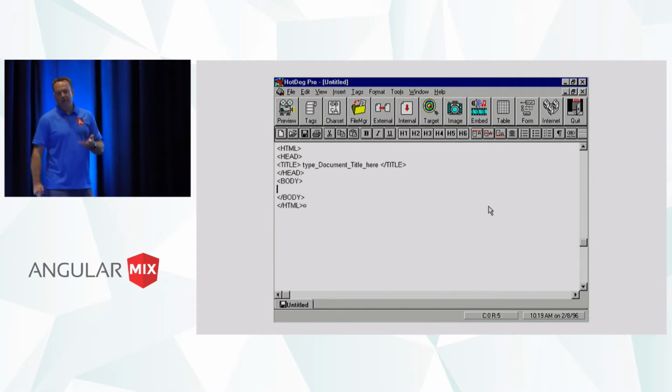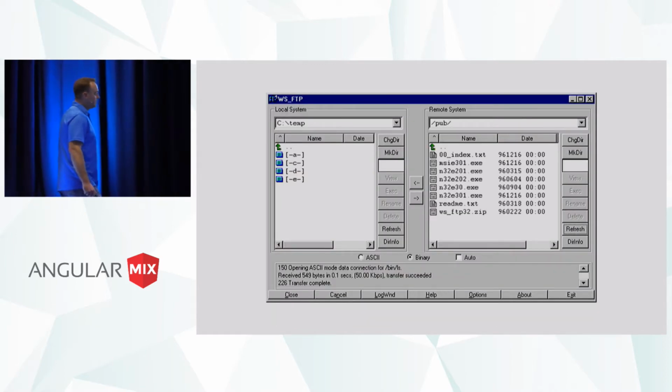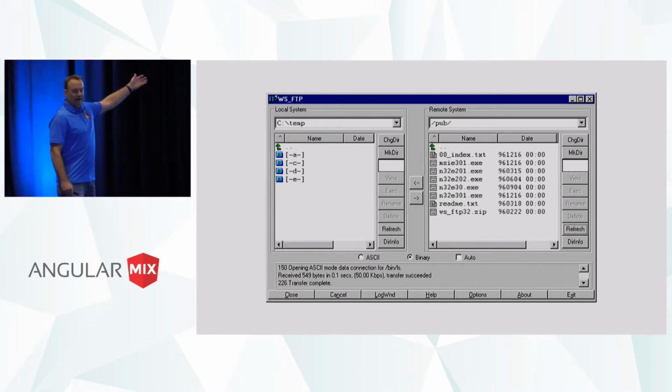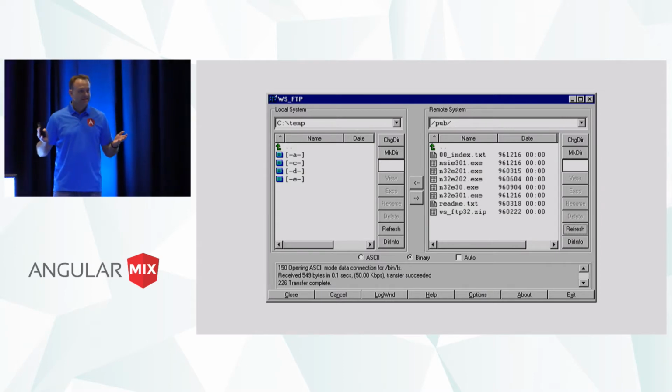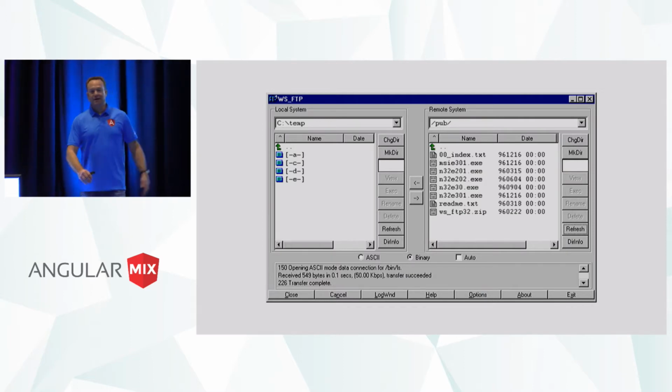But when it came to deploying code, it was actually pretty straightforward. I used to use WSFTP, and if you haven't seen this, on the left, that'd be my code. On the right, that would be my server I'm trying to target. And we'd hit a button, and we're done. And that's how simple it is today, right? Not exactly. In fact, Stephen in his talk just kind of walked through that a little bit.